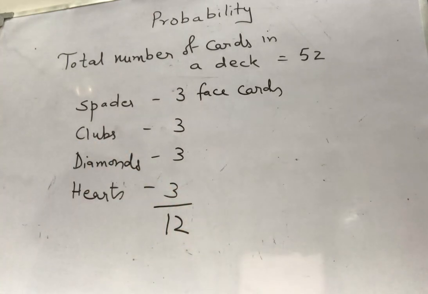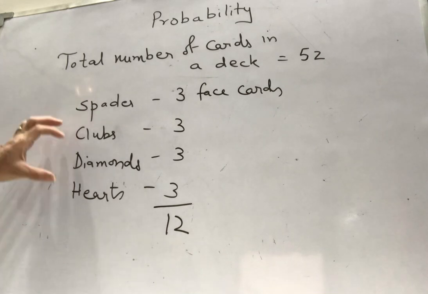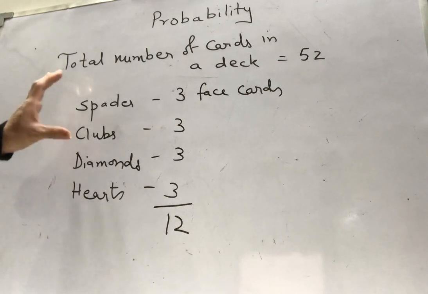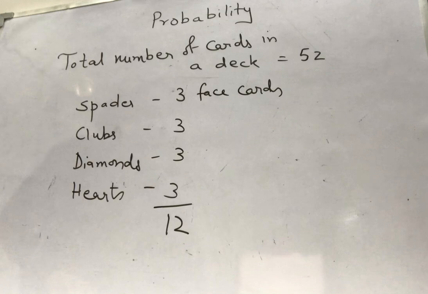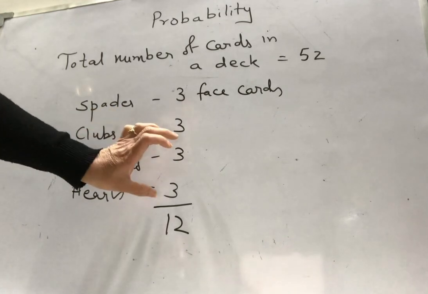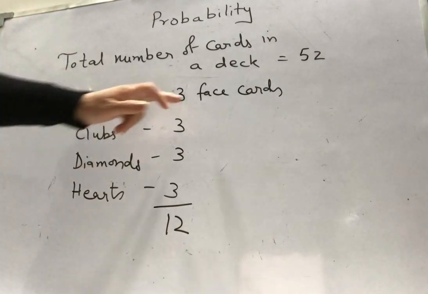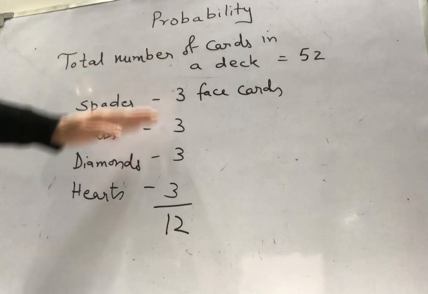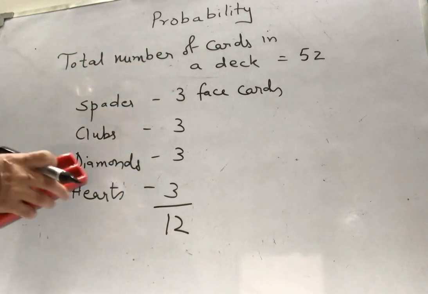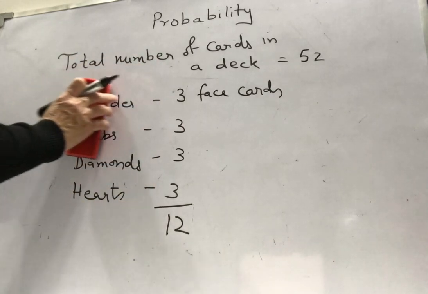So let's check. Now these are the black ones, these are the red ones. So you have to take that also. In case they are talking about only red face cards, then only 6 red face cards will be successful. If they are talking about only the word face card, then we are talking about all the face cards, which are 12 in number.